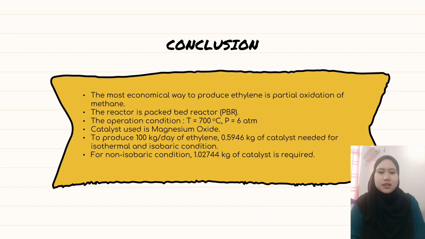So, for the conclusion, we decided to choose the partial oxidation of ethane as the most economical way to produce ethylene. Next, the reactor that we choose is the packed-bed reactor, which is PBR. The operating condition is T equal to 700 degrees Celsius and the pressure is 6 atm. The catalyst that we use is magnesium oxide. To produce 100 kg per day of ethylene, 0.5946 kg of catalyst is needed for isothermal and isobaric condition. For non-isobaric condition, we need 1.0274 kg of catalyst.